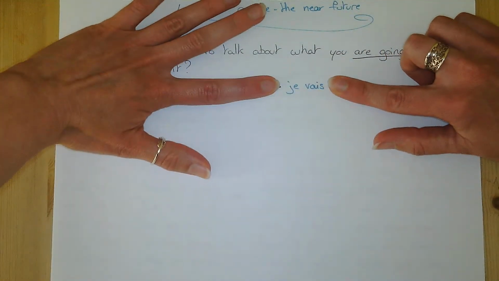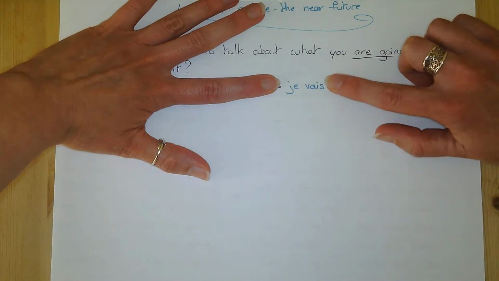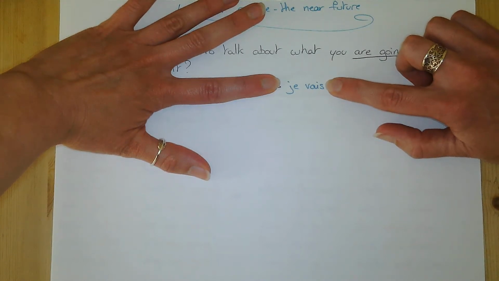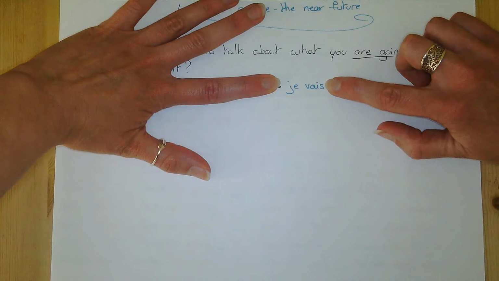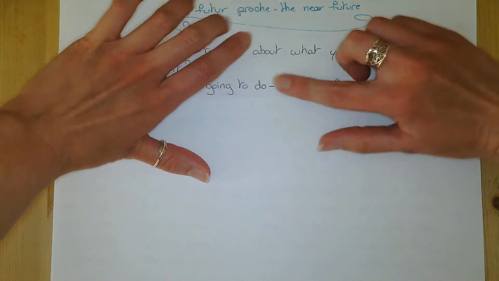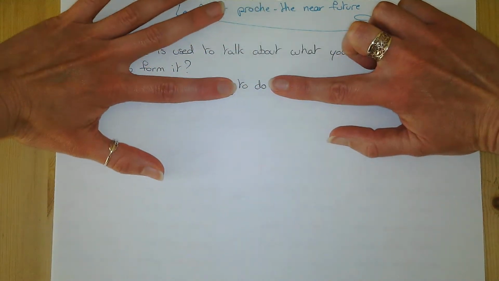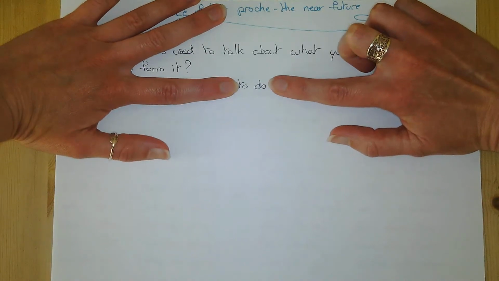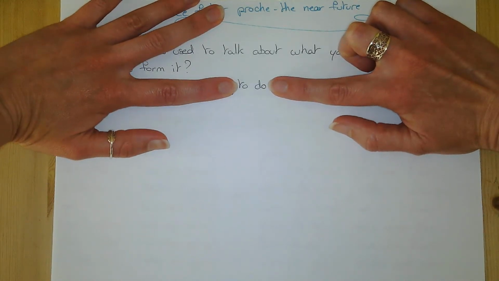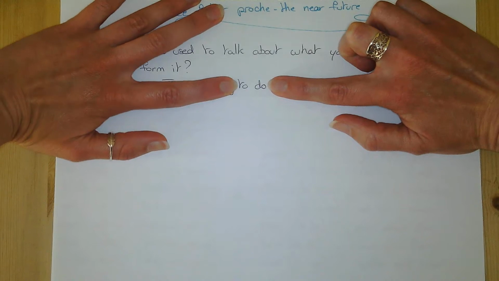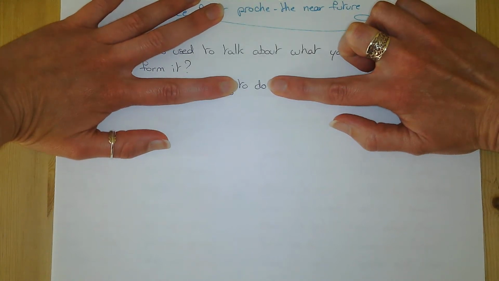You translate it exactly the same way with the verb to go in French in the present tense, which is je vais. And then, if you look at that, to do is obviously a doing word, so it's a verb, and it starts with to, which tells you that it is an infinitive.